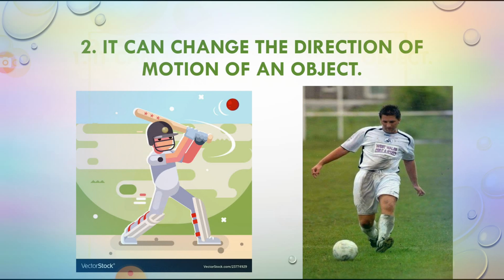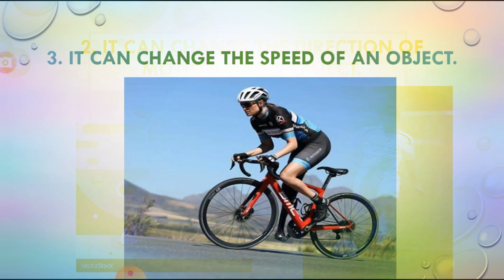Now the third effect is it can change the speed of an object. For example, a force can increase or decrease the speed of an object. Even it can stop a moving object. And here we are taking the example of cycling. While cycling, when you start paddling, the speed of the bicycle increases, and when you stop paddling or apply the brake, it gradually comes to rest. So students, we can say that the application of force increases or decreases the speed of a moving object or even stops it.